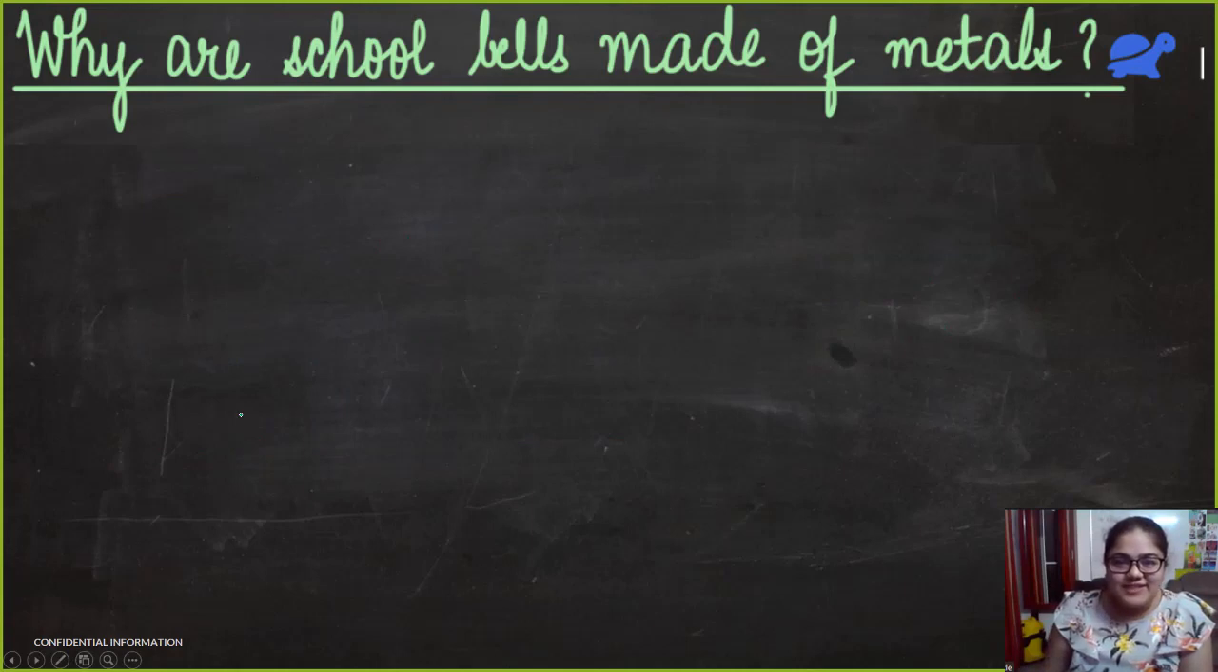Why are school bells made of metals? Do you have this kind of bell at your school? We had. And sometimes Supriya and I used to go and ring the bell. So why do you think school bells are made of metals? Because metals are sonorous. So when you hit them with another hard substance, they produce a sound, the sound of freedom at the end of the day.